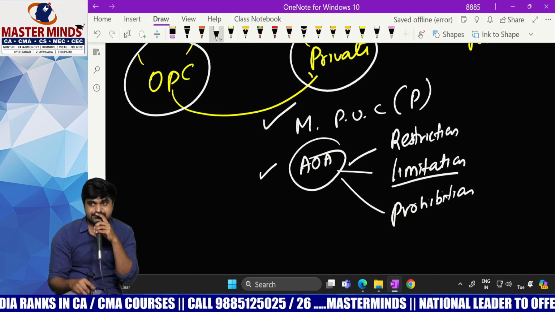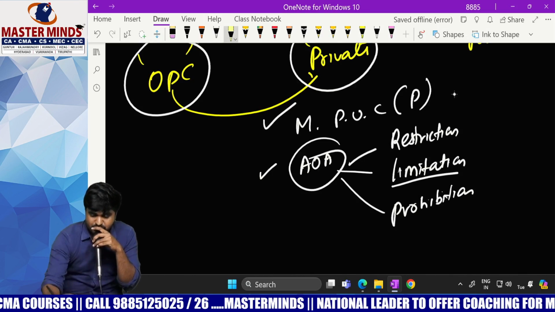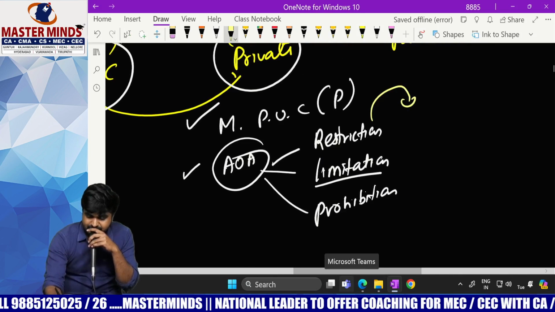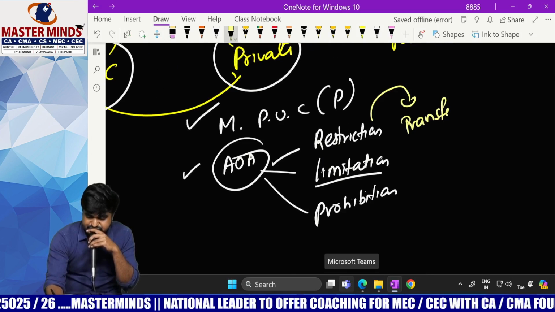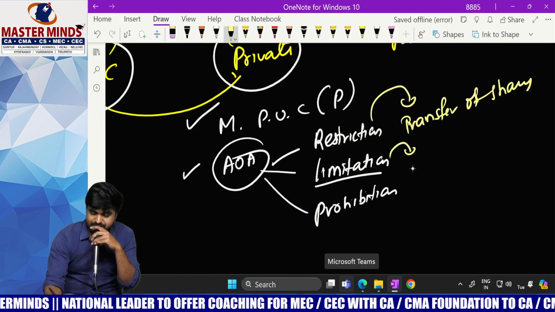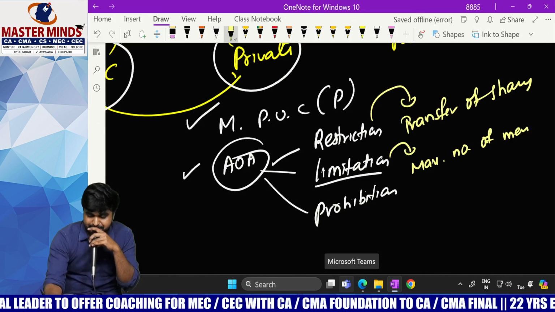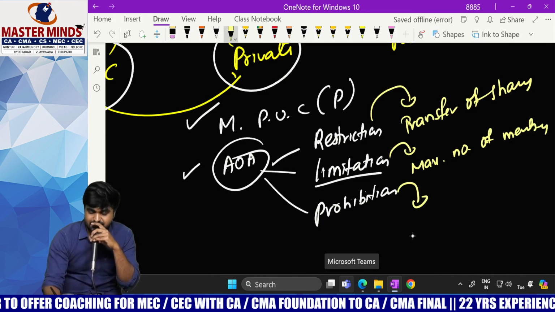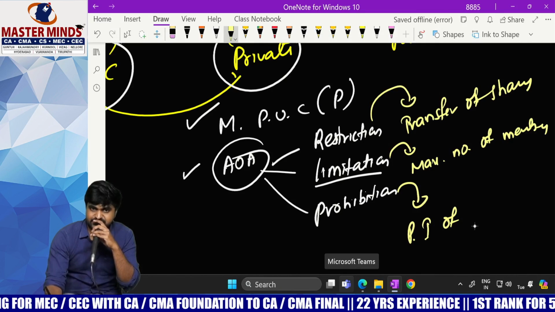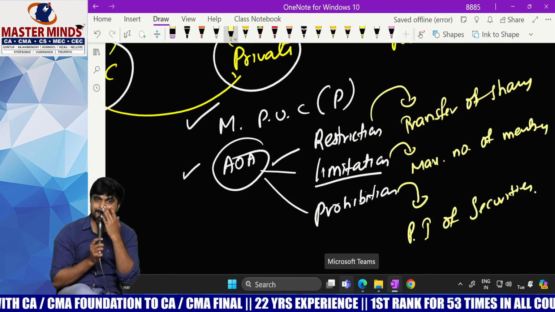And what is meant by limitation? Nothing but limits. Maximum limit, minimum limit, like that. Okay. Restriction on what? It is on transfer of shares or securities. Shares. Next one. Limitation on what? Maximum number of members. Prohibition on what? Public issue of shares or securities. Securities.